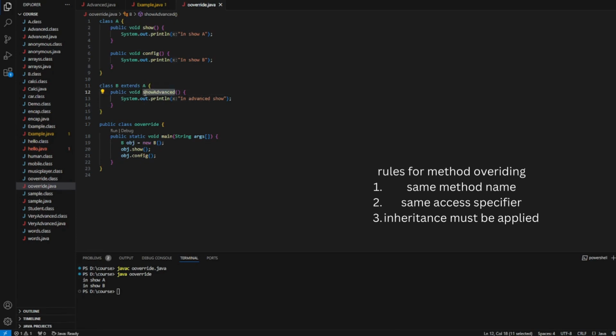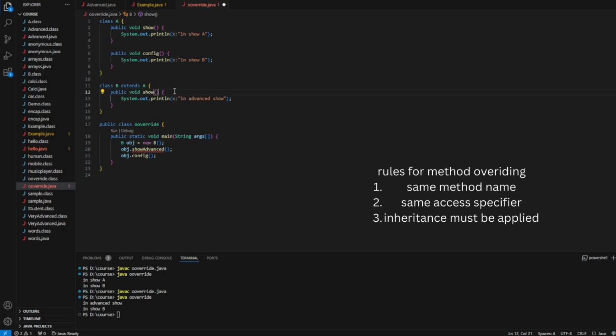So what I'll be doing is just renaming it, and of course it will give me the output I expect. But let's say I don't want to keep its name as show advanced. I just want to keep it as show, because for class A it is show, and for class B it must also be called show but with a different implementation. So here comes method overriding.